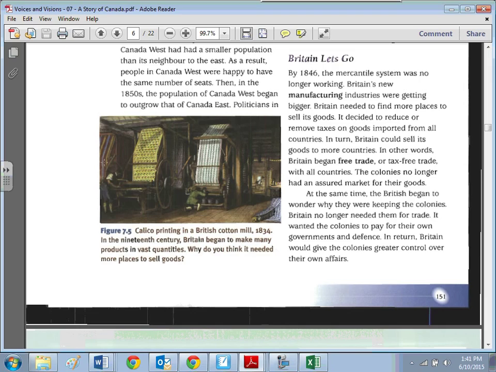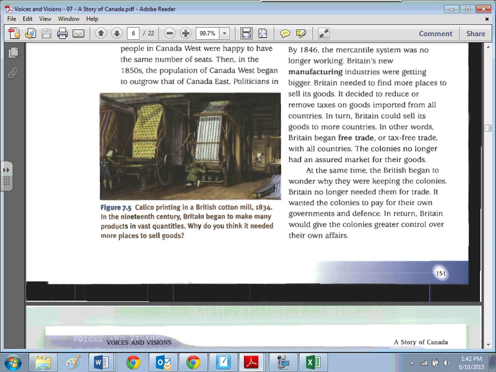Britain did not want to be in charge of Canada anymore. They had responsible government to a point, and eventually got more and more responsible, but they didn't want anything to do with them. They didn't want to be a colony of Canada anymore. So they decided, look, there's free trade, there's mercantilism, there's manufacturing, all that stuff. We don't need each other anymore.